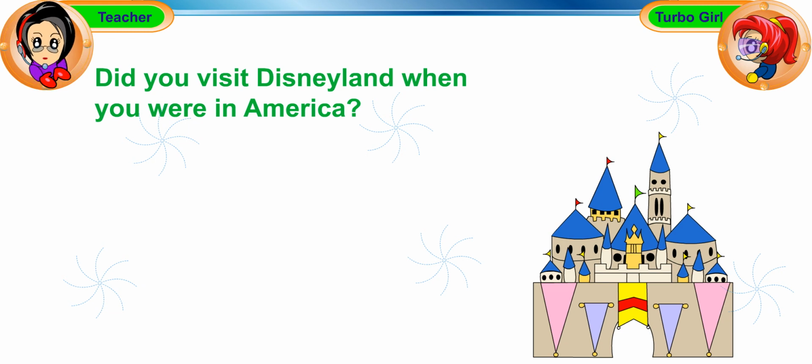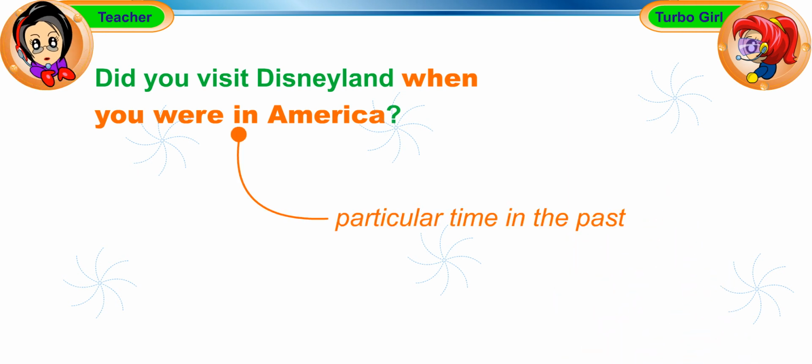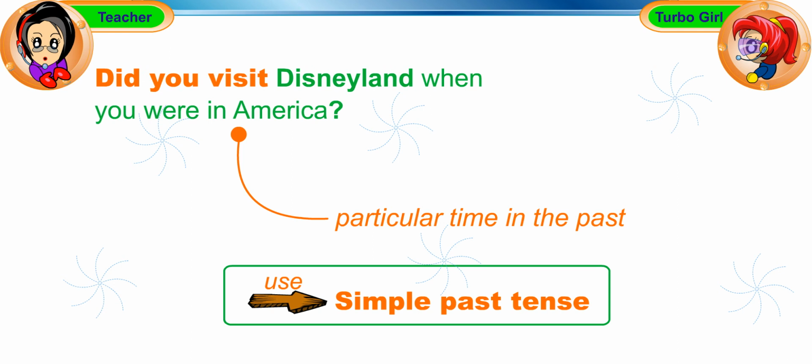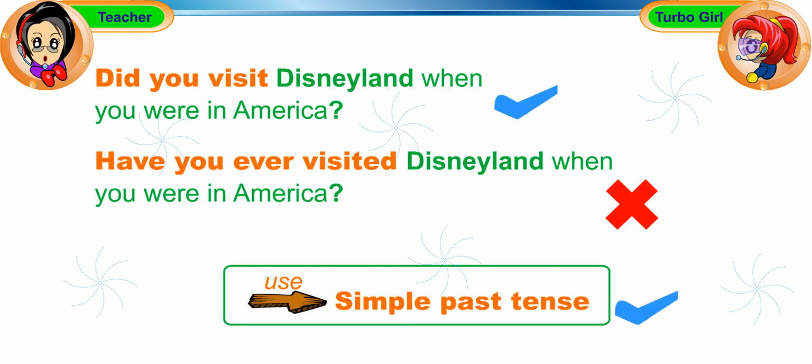The phrase, when you were in America, points to a particular time in the past. Since we are now talking about an action which has been completed at a particular time in the past, we use the simple past tense, did you visit, in the question. It is incorrect to use the present perfect tense and ask, have you ever visited Disneyland when you were in America?